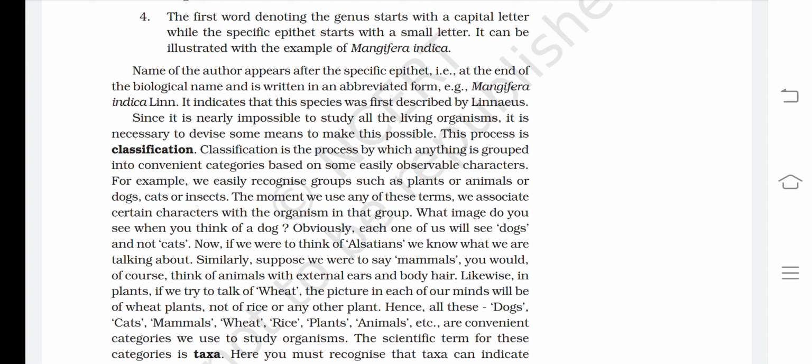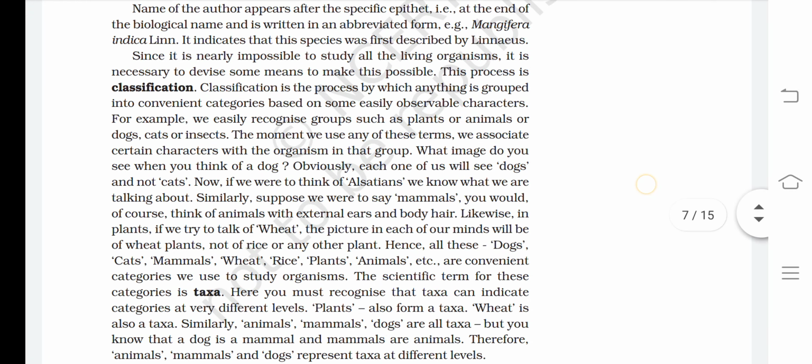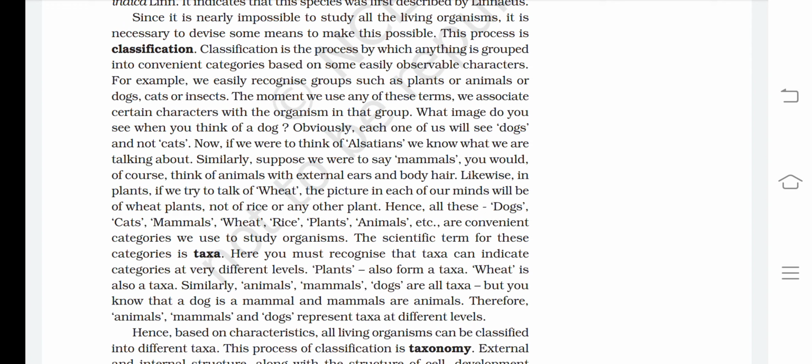Since it is nearly impossible to study all living organisms, it is necessary to devise some means to make this possible. This process is classification. Classification is the process by which anything is grouped into convenient categories based on some easily observable characters. For example, we easily recognize groups such as plants or animals, or dogs, cats, or insects. The moment we use any of these terms, we associate certain characters with the organism in that group.